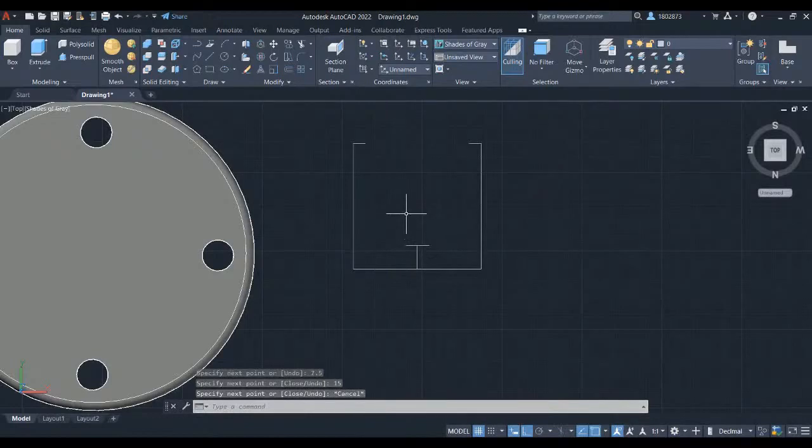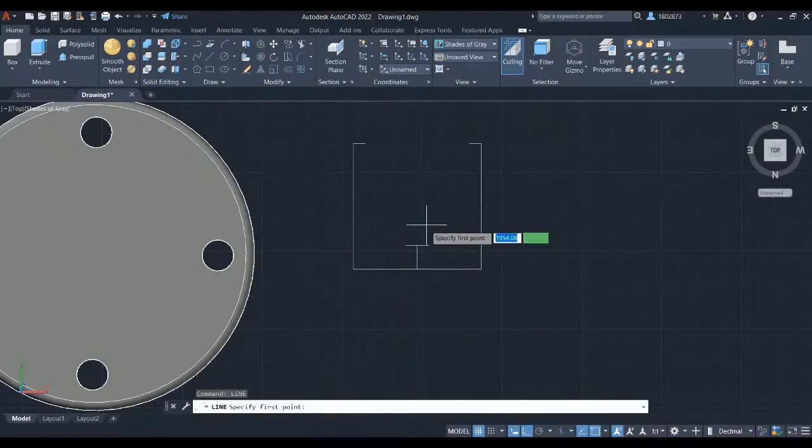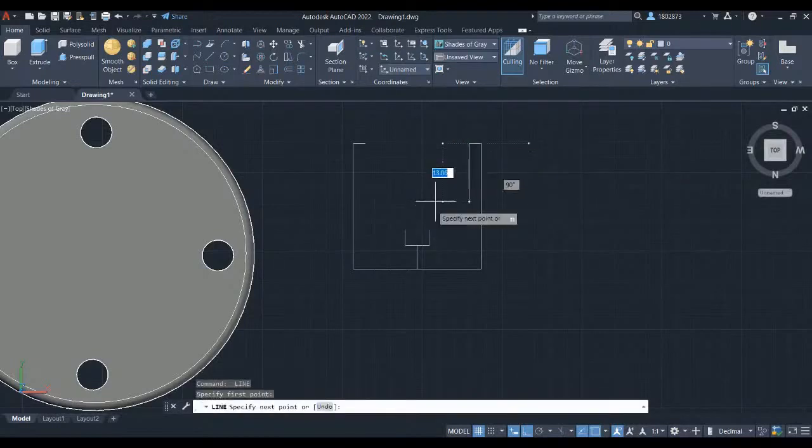Repeat line again. Right click and select repeat line. Left click to this endpoint and key in 10. Press enter. Press escape. Repeat line again. Left click to this endpoint and key in 10. Press enter and press escape. We will finish up the sketch of the B block by connecting the sketch using line. Repeat line again and connect the lines.